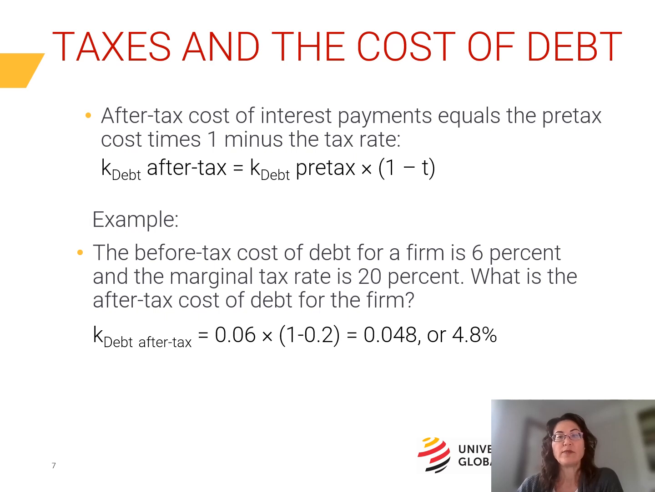In the U.S., firms can deduct interest payments for tax purposes. In other words, every dollar a firm pays in interest reduces the firm's taxable income by $1. So if the firm's marginal tax rate is 35%, the firm's total tax bill will be reduced by 35 cents for every dollar of interest it pays. $1 of interest would actually cost this firm only 65 cents because the firm would save 35 cents on its taxes.